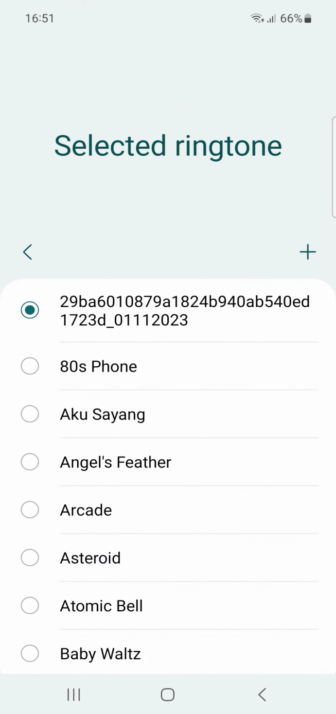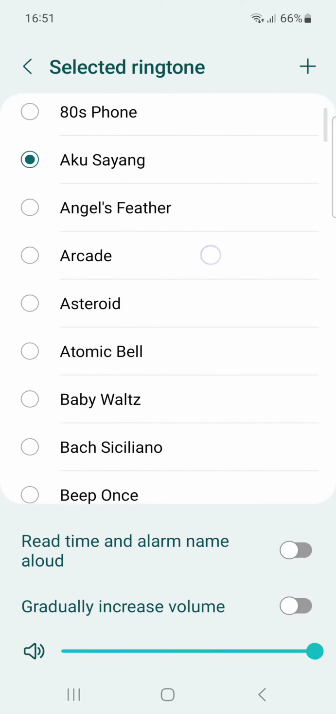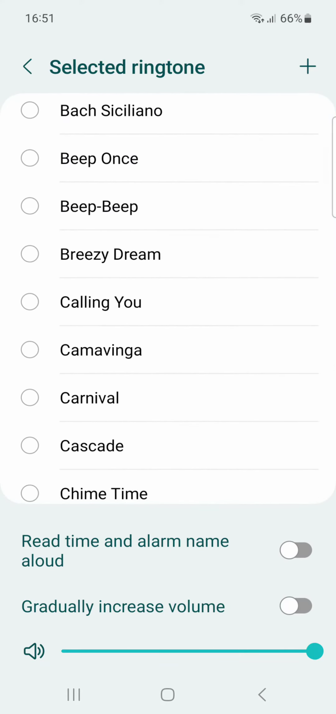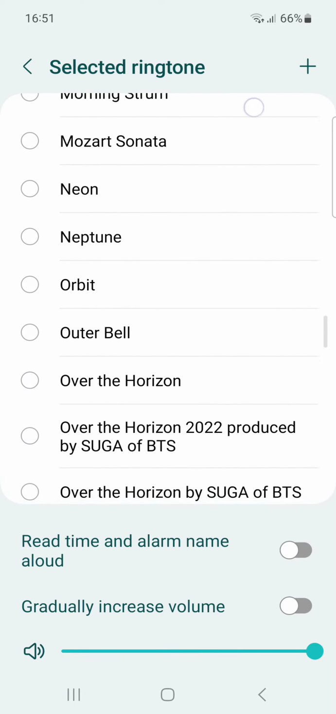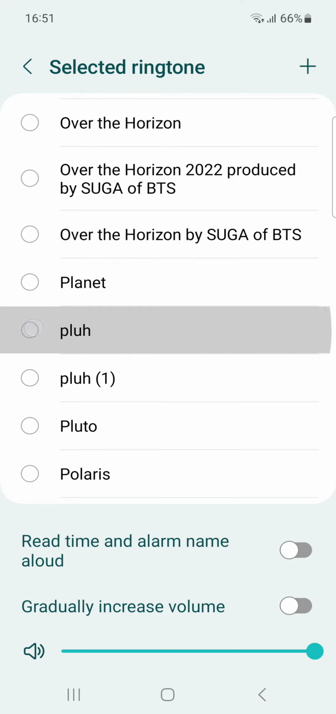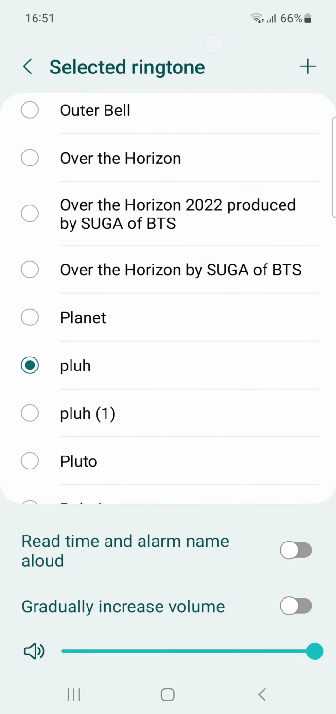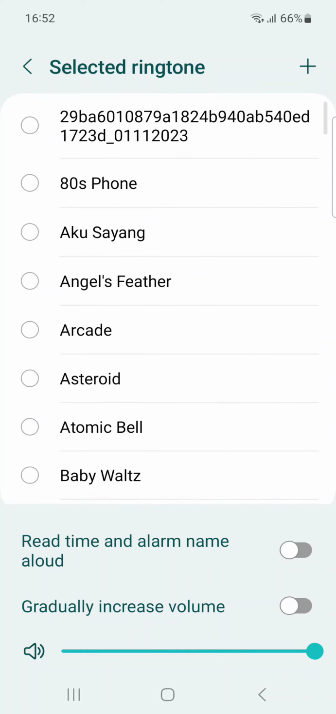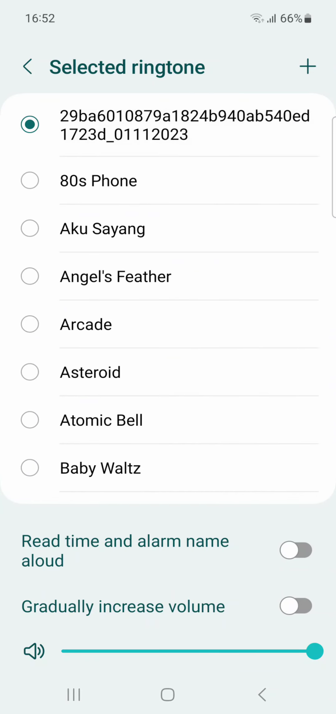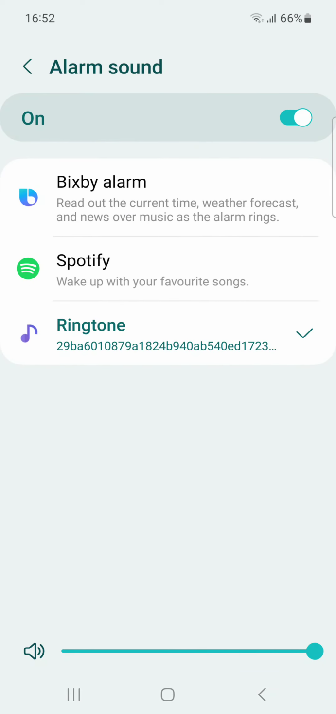So now I have a couple more, so I have this one. And then that's it. That's all I have. So that's how you do it, but obviously you're going to make sure that's set to the right one. So yeah, that's how you change it.